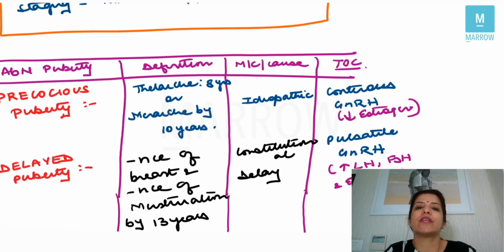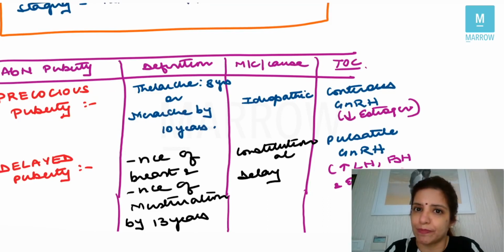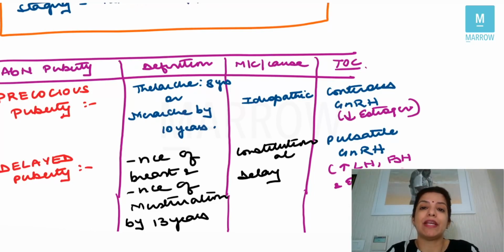What you have to remember is that when you give GnRH continuously, then it decreases the estrogen. And when you give GnRH in a pulsatile manner, it increases LH, FSH and estrogen. So in case of precocious puberty, if puberty is happening at an early age, that means estrogen secretion is happening at an early age. That means we have to decrease the levels of estrogen in this female, and so we are going to give GnRH continuously, right? So the management is continuous GnRH.